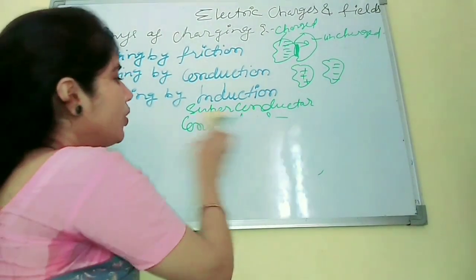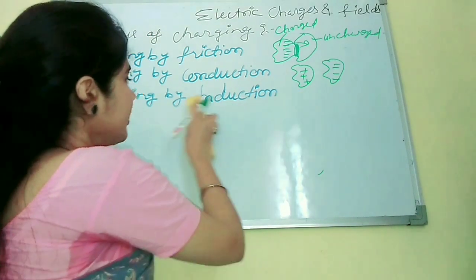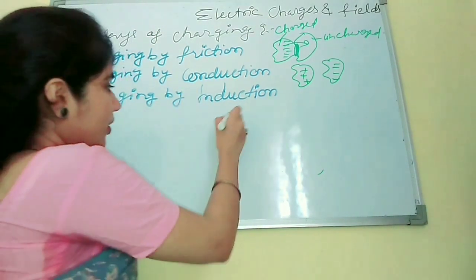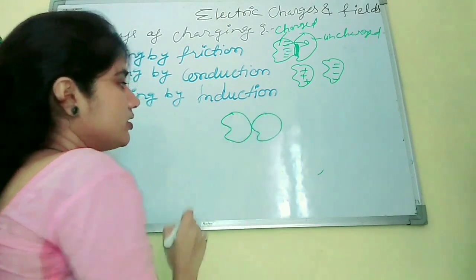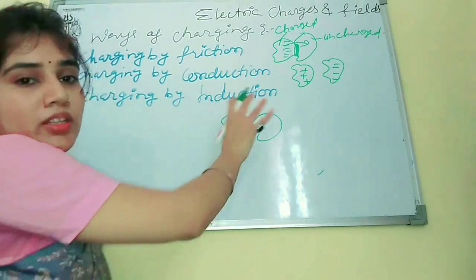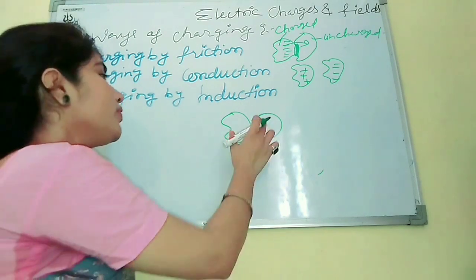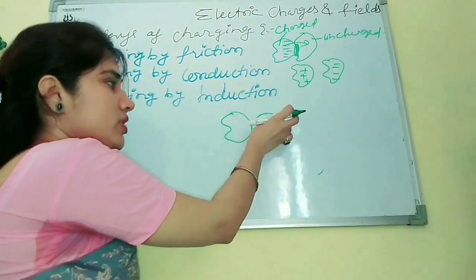Okay, now second is charging by conduction. Here we will make two conductors contact each other. Suppose this is a charged body and this is an uncharged body.